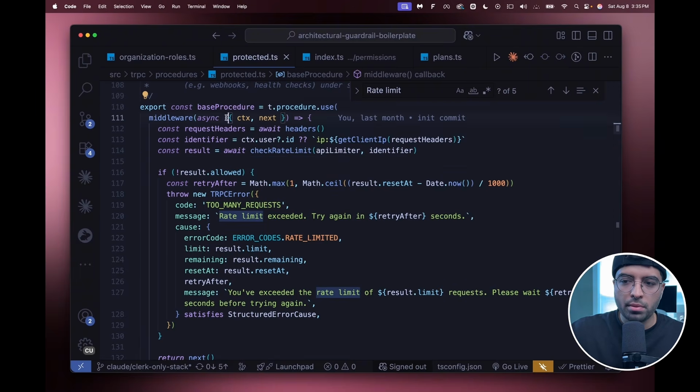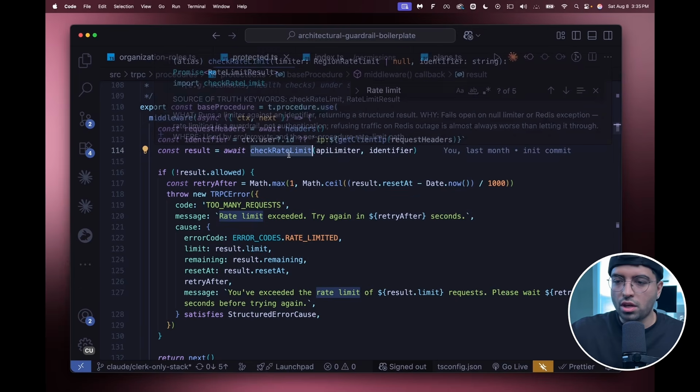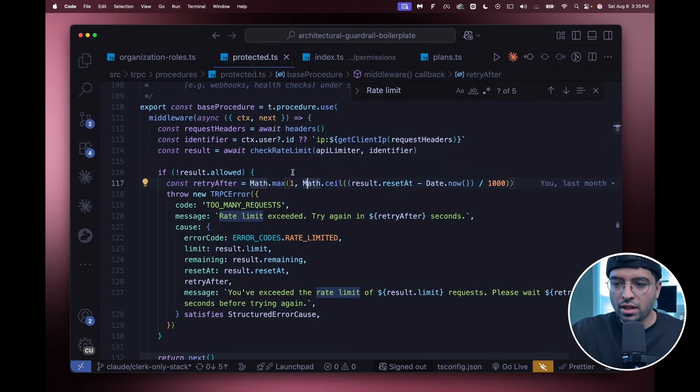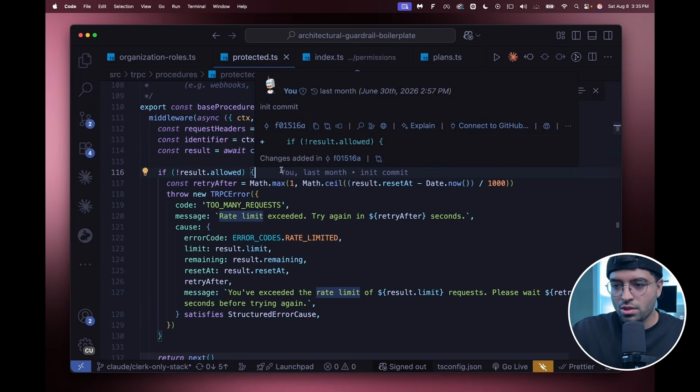Why? Because people might access my website a million times. That is also some sort of a DDoS attack. That is also something that requires rate limits, not just protected stuff. In fact, most rate limiting issues take place on public open resources. So that's why I have this right here.